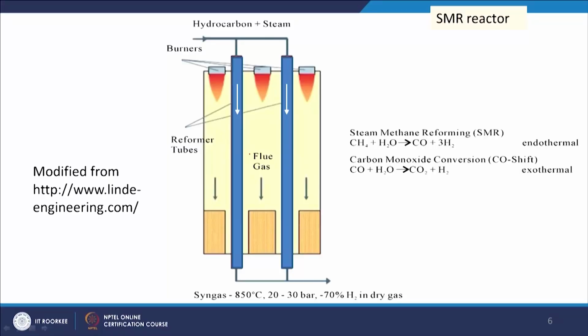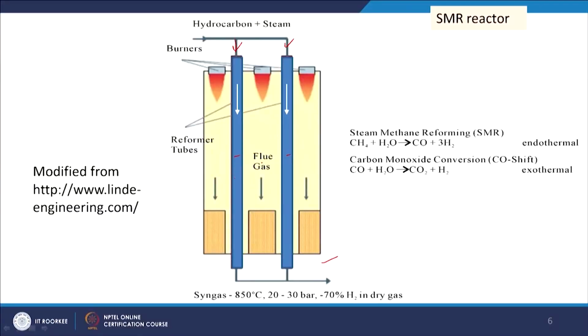Now, we will see some aspects of the SMR reactor. So, here is the SMR reactor schematic. These are the tubes, that are called reformer tubes. From this we are putting natural gas and steam, both natural gas and steam. Then high temperature will be provided in this reactor. Through the inside of the tubes we have the hydrocarbon and steam, outside we have high temperature by burning some fuel gas.